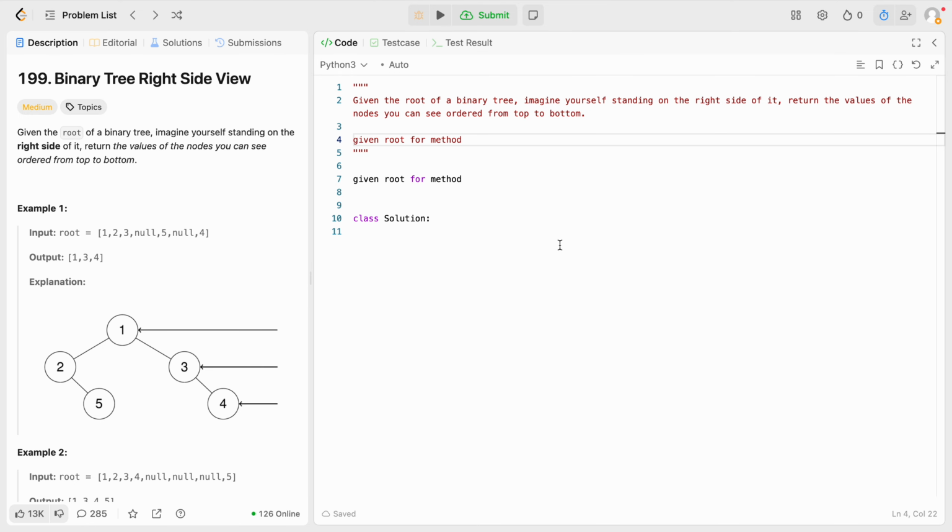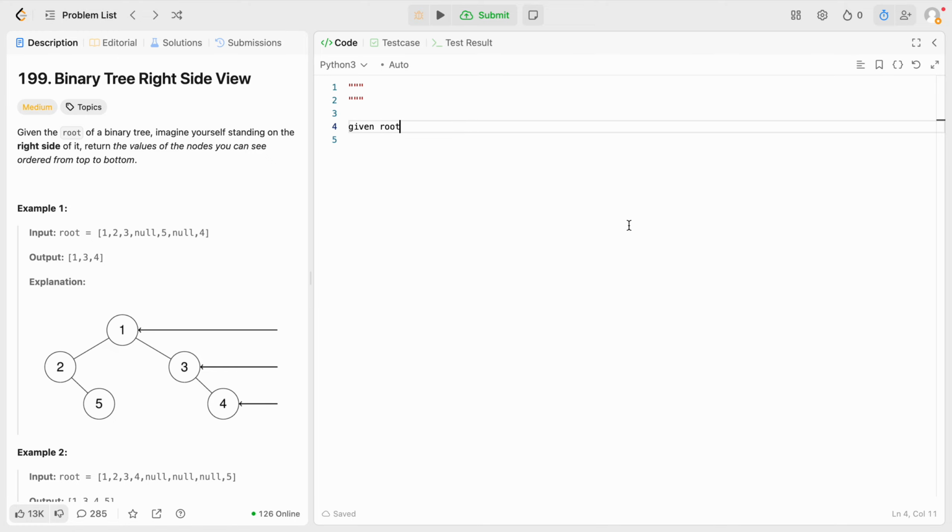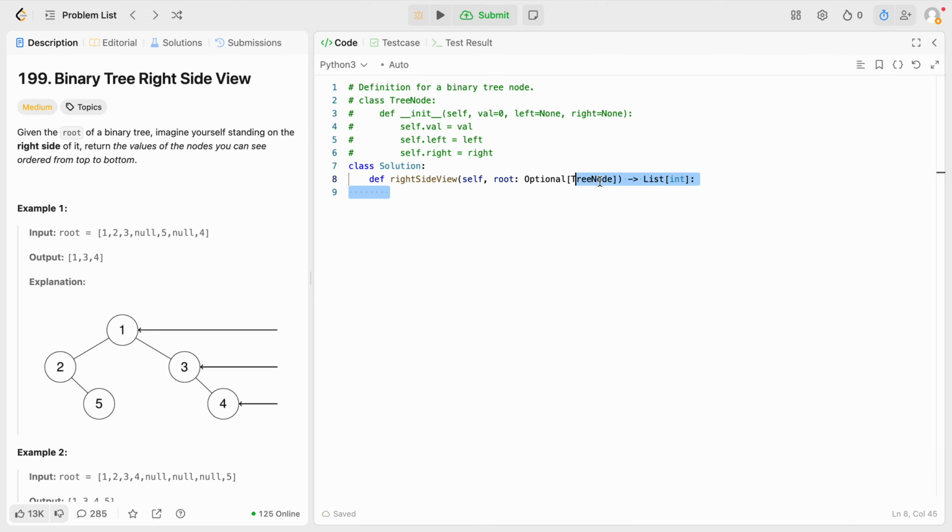Given root for method, return list of int, I think. Let's just confirm if that's correct. Yeah, list of int, root. Can I know that it's optional tree node? I have no idea. Why can't it just be tree node? Why does it have to be optional? Because it can be none, that's what I'm assuming.